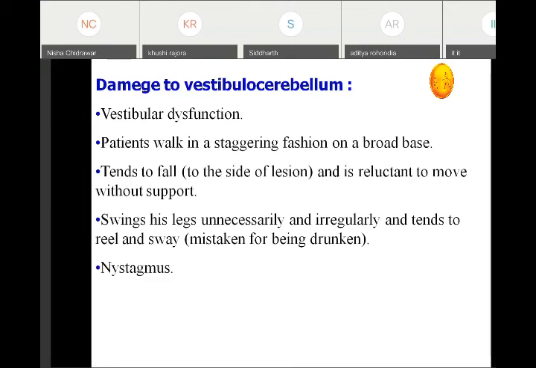There is nystagmus. This nystagmus is called cerebellar nystagmus, that is involuntary jerking movement of the eyeballs. So all these symptoms will be seen whenever there is damage to the vestibulocerebellum or flocculonodular lobe.